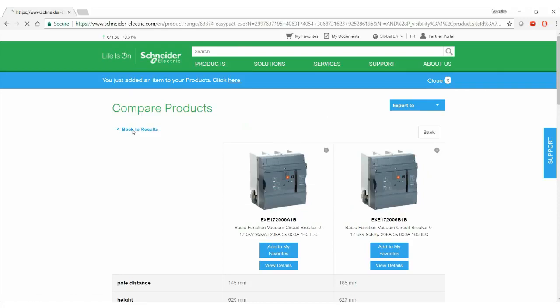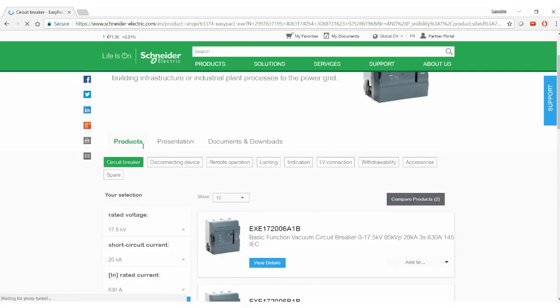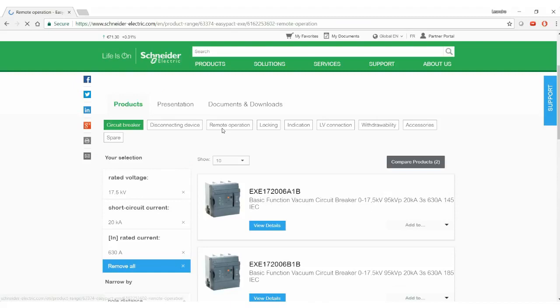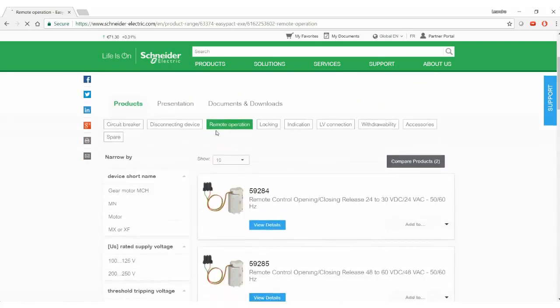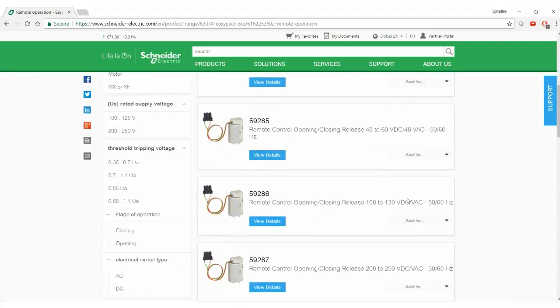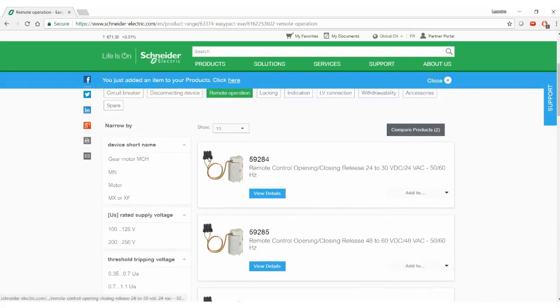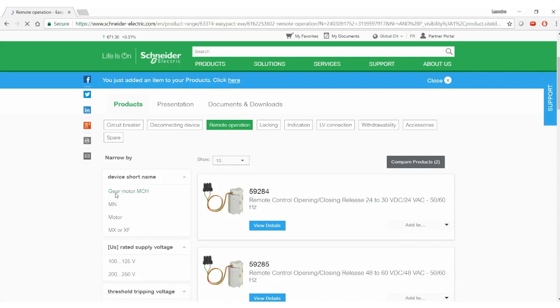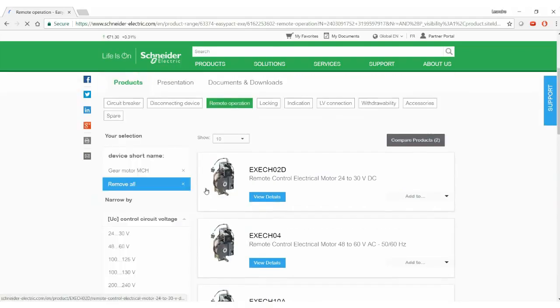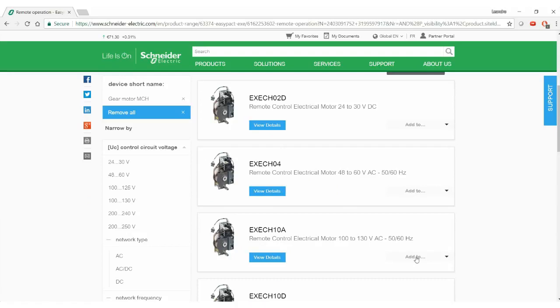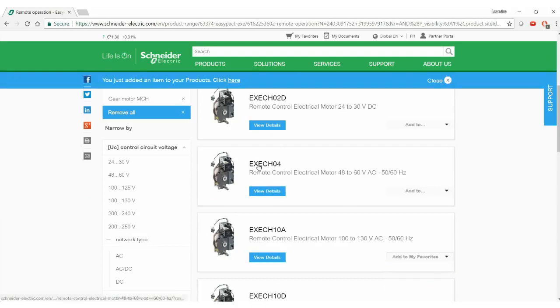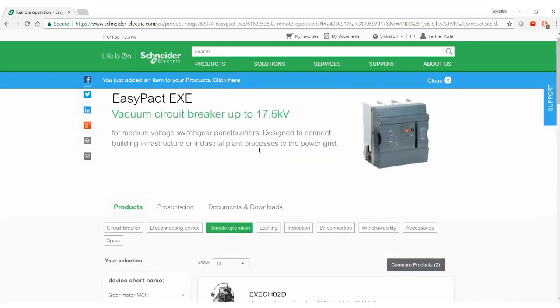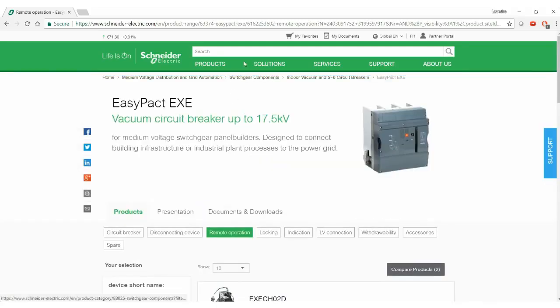You can get back to add additional accessories like open coils, closing coils, motors, and so on. We're going to select here the open coil and add it to the favorite list, and then we're going to move on to the gear motor and select the desired voltage for that. And we can also add it to your favorite list. After selecting all the accessories, you go to the My Favorite page.